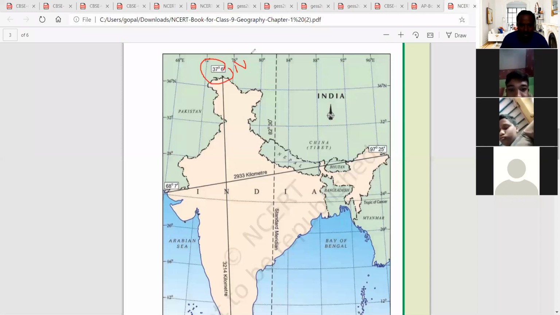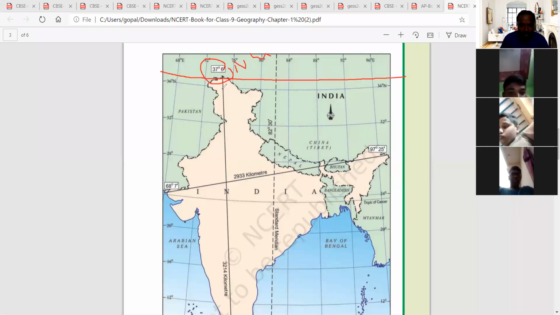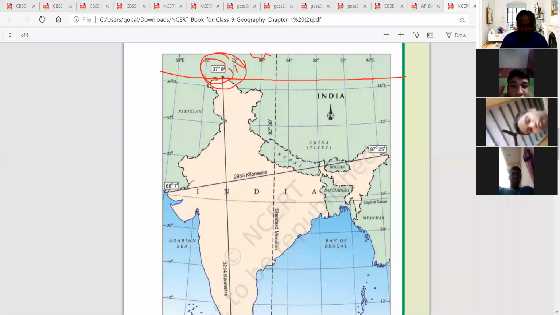If you see here, the latitude is passing exactly in this place. That's why it is called 37 degrees north on the northern side, and on the eastern side it is about 68 degrees 7 minutes east.